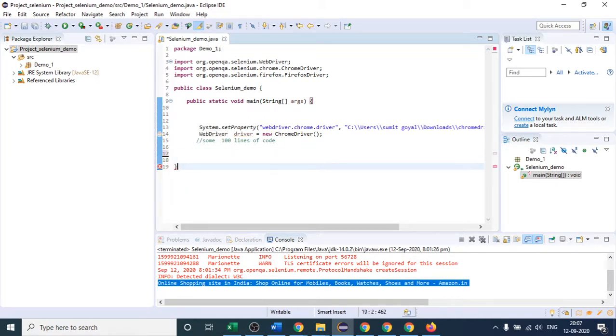One more thing, let us come to the locator part as well, because it is the most important thing in Selenium, right?